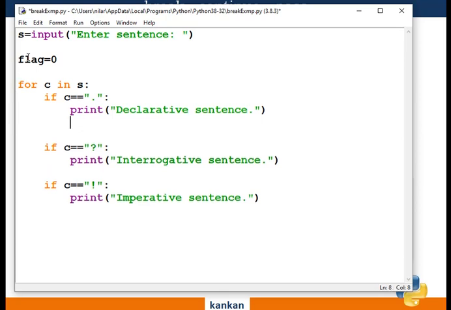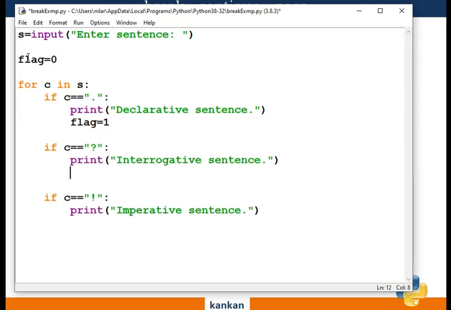Now flag equals 1 if it has entered this block. That means I change the value of flag, and flag will again be 1 if it enters this block also, and this block also.